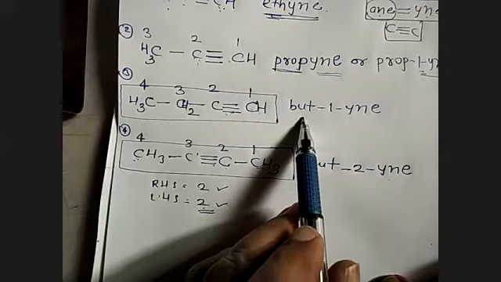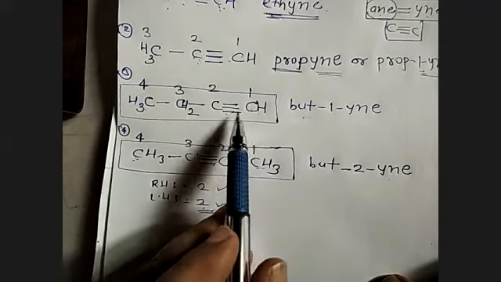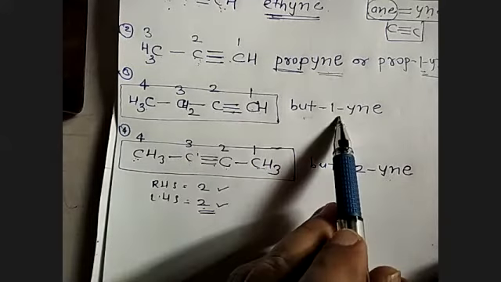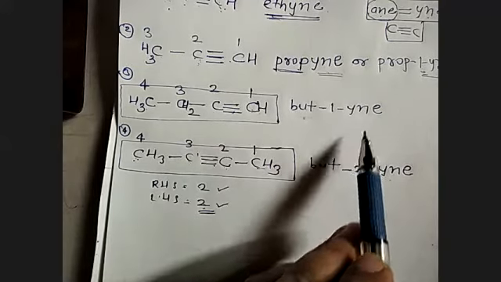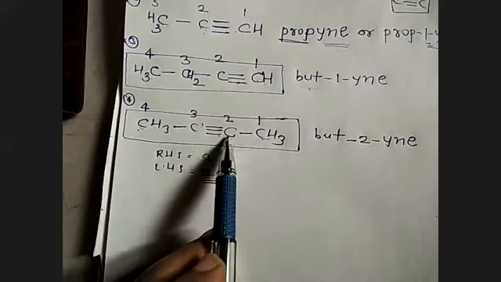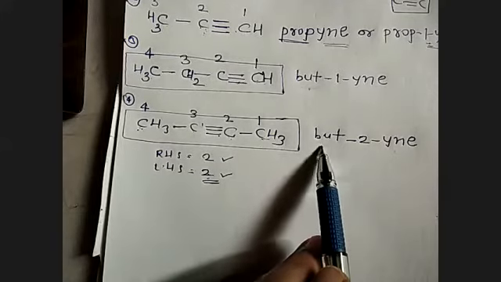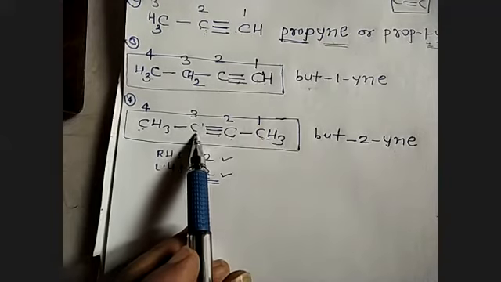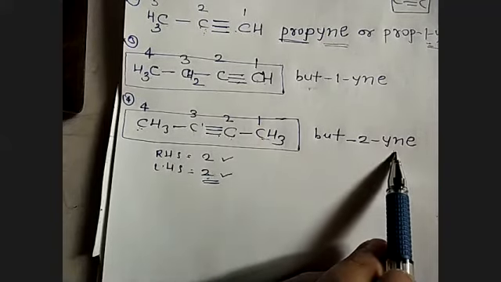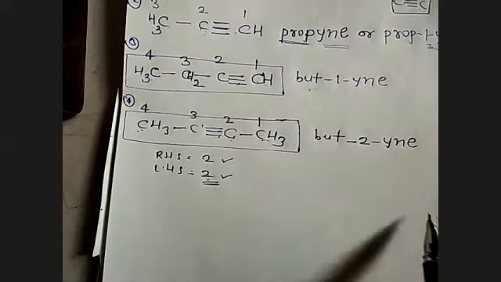4 carbon atoms are called but. Triple bond between 1 and 2, so the lower number is 1-yne. And here there are a total of 4 carbon atoms, so it can be called but. Triple bond is between 2 and 3, so it is called 2-yne. Correct? Now I'll just do it the other way.